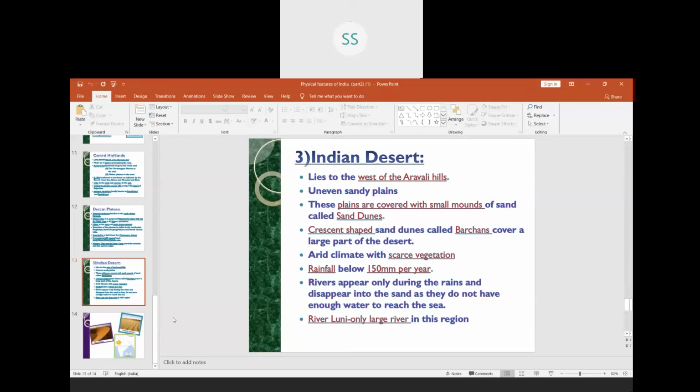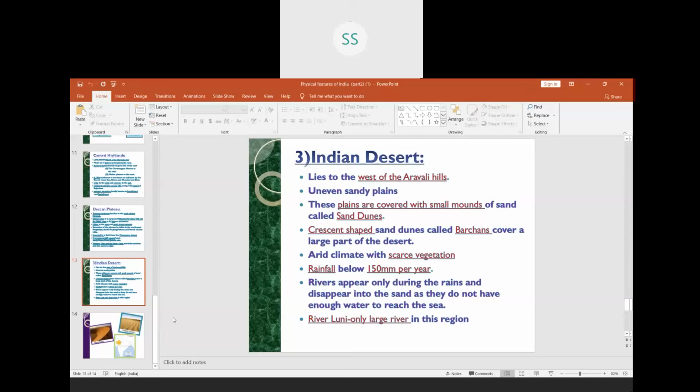Only the western part of the Aravalli Hills is a desert area, that is the western part of Gujarat and the western part of Rajasthan, because that part does not receive rainfall. Why it does not receive rainfall, we'll do in chapter 4, the climate chapter.